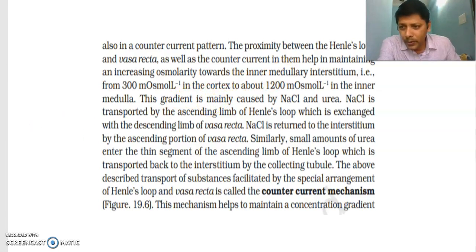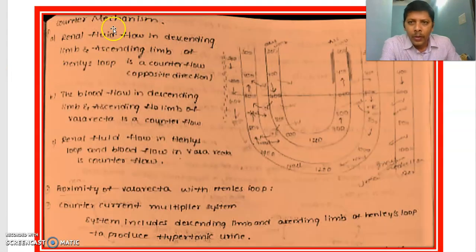Next point, look at these notes here. Countercurrent mechanism. Renal fluid flows in the descending limb and ascending limb of Henle's loop in a countercurrent, opposite direction. Observe here, this is the renal fluid flowing in opposite directions. Downward arrow, this is upward arrow. Next, the blood flow in the descending limb of vasa recta and ascending limb of vasa recta. This is also one countercurrent.